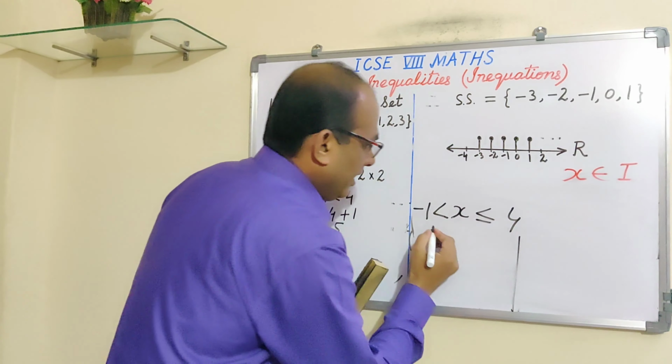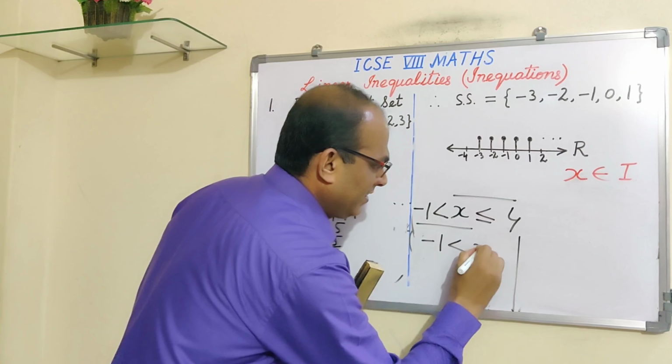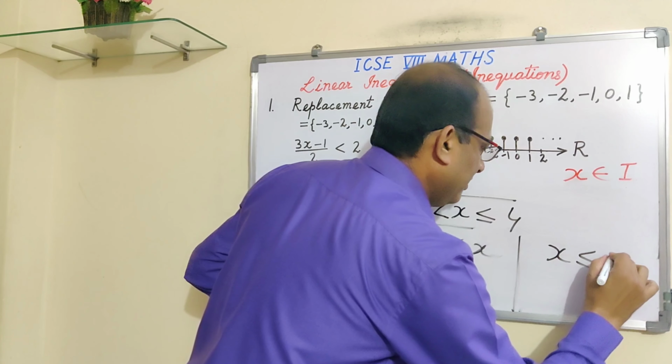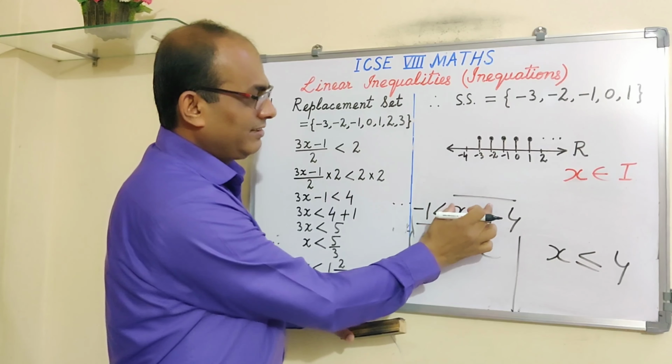This we write together, and then this we write together. So first we write -1 is less than x, and then we write x is less than or equal to 4. Now there are two inequations and you know how to solve it.